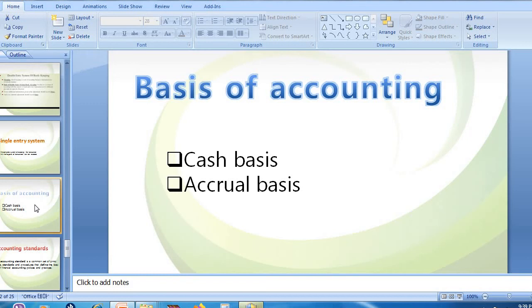So next is accrual basis. So what do you mean by accrual basis? So it is the opposite of cash basis, where in cash basis, when the money is received, the transactions are recorded. But here, in accrual basis, once the service is given, so it will be considered as what? They are going to get the benefit.